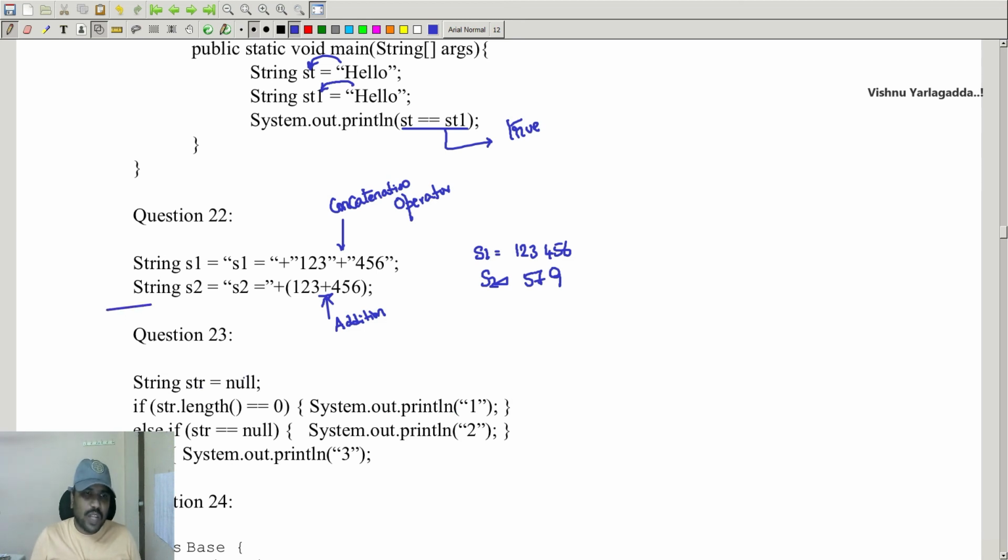The next question, String str equal to null. Okay, fine. If str.length, str is nothing but null, pointing to no memory. If you are going to check the length of a null value, it shows a runtime exception.